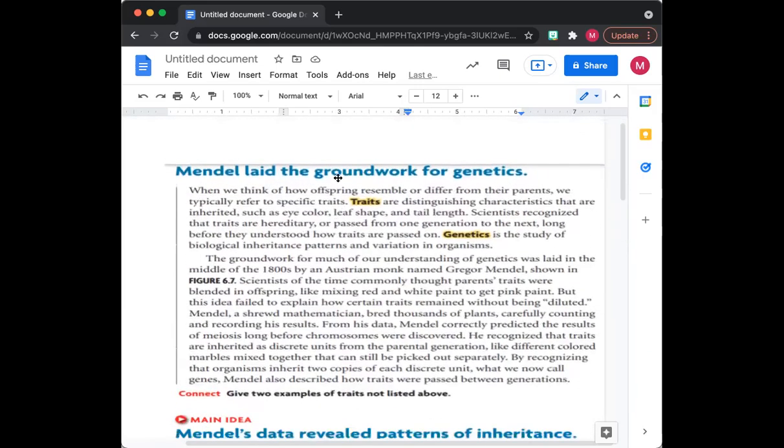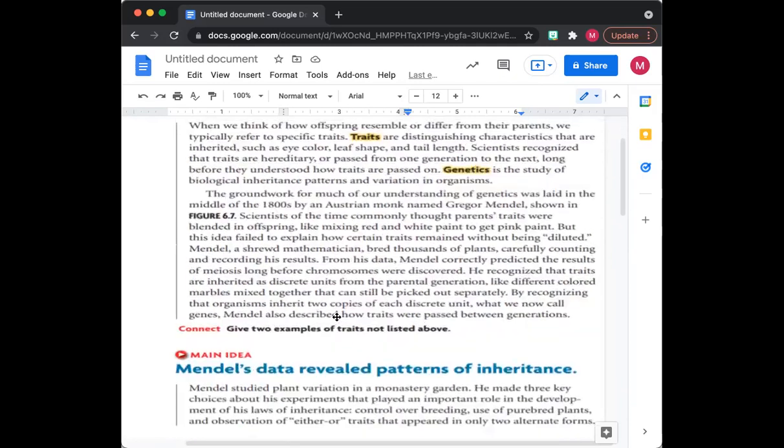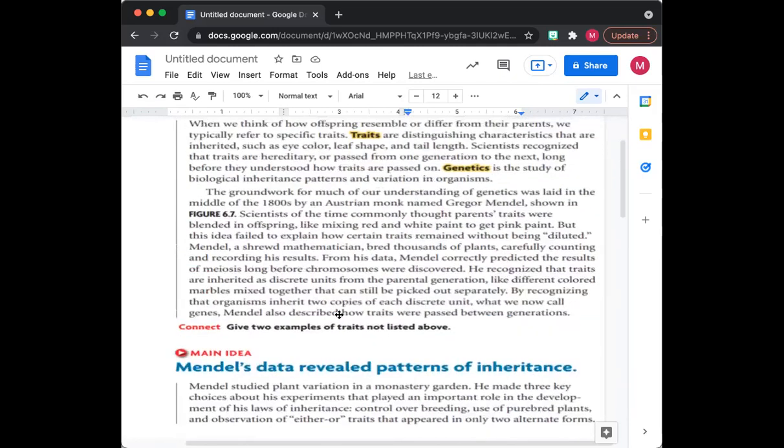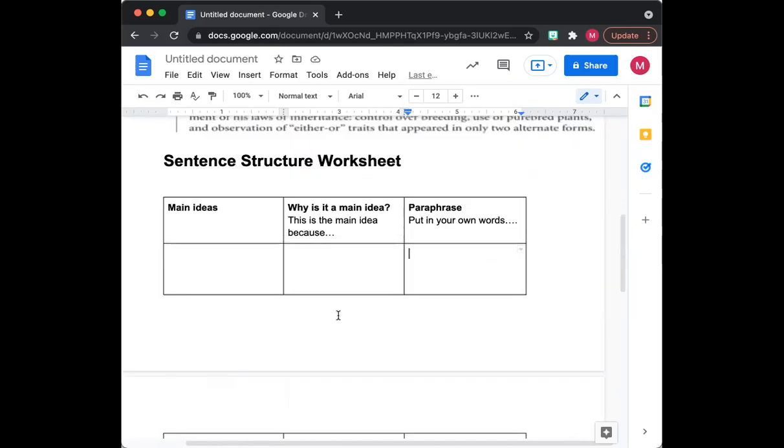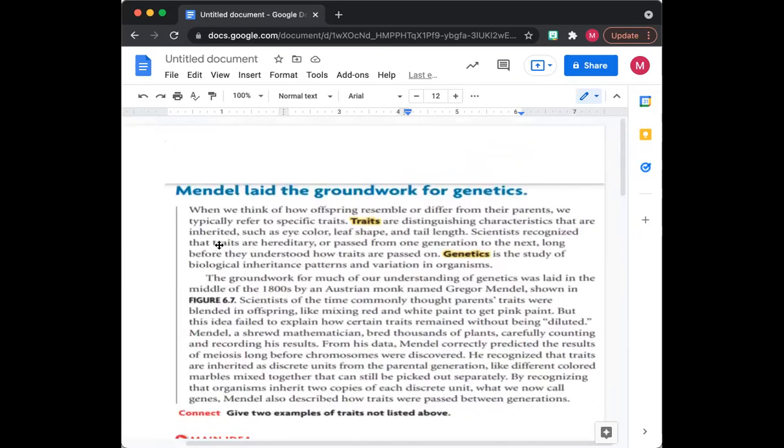Now I'm going to give you an example of how to use the RAP strategy, and then you will do the second paragraph. You will read the second paragraph on your own to come up with the RAP strategy. So I'm going to start with the first paragraph.